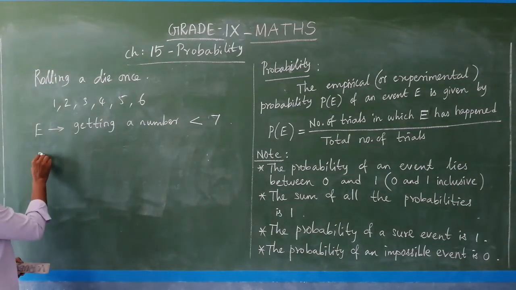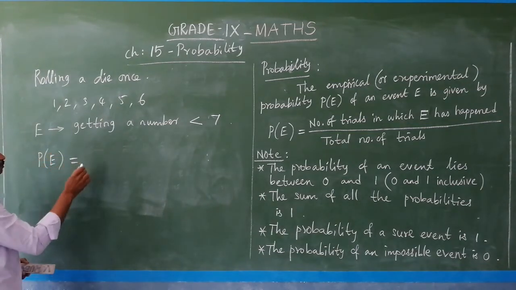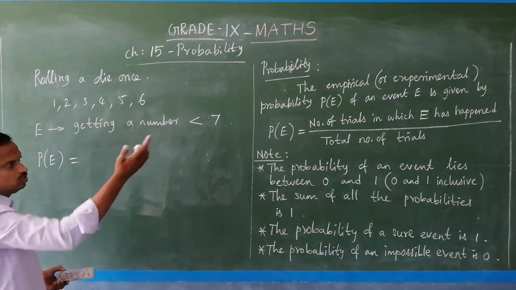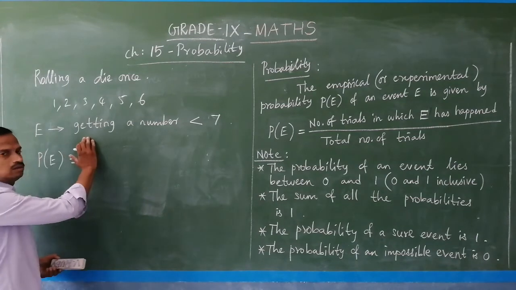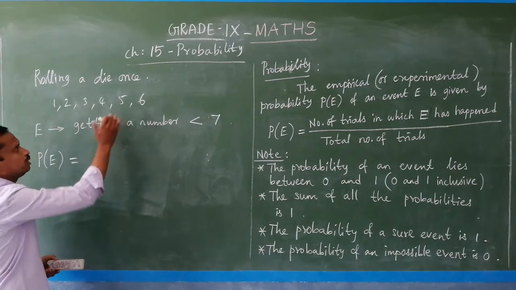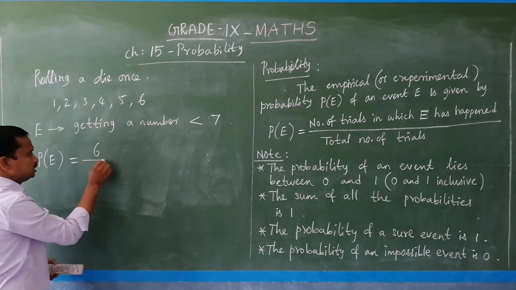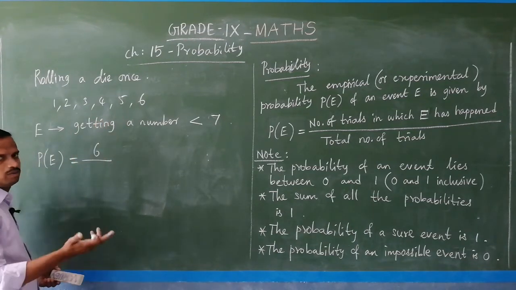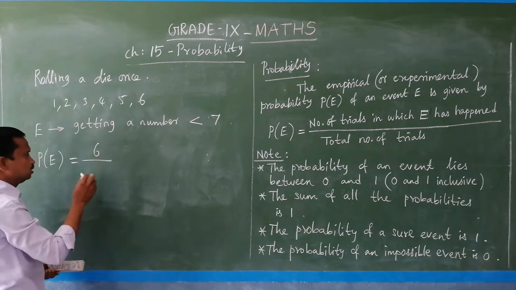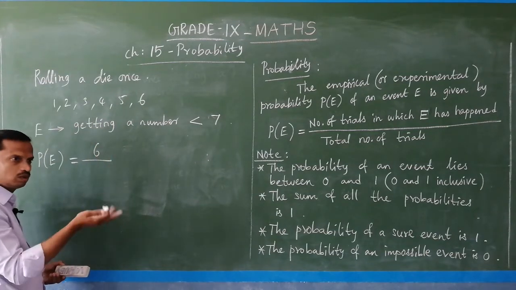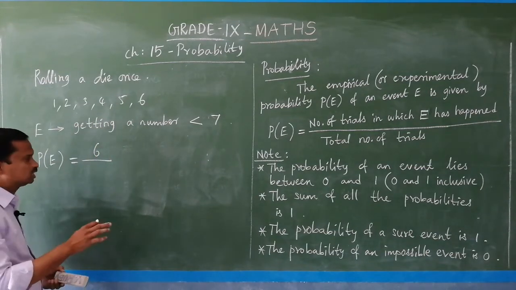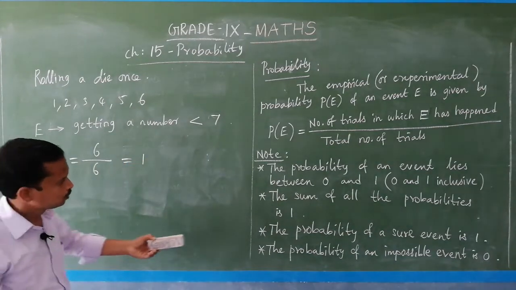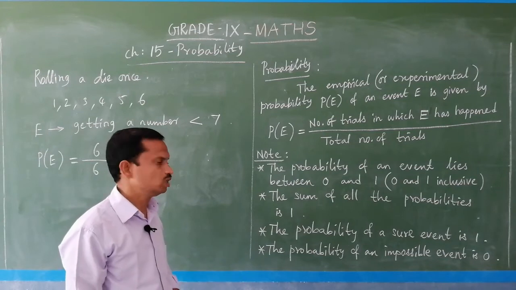So the probability of this event is, okay, the number of favorable outcomes, that means the number of trials in which E happened. For this event to happen, all these may occur. So that is also 6. We have to count the favorable outcomes, 1, 2, 3, 4, 5, 6. So 6. And the total number of possible outcomes of that experiment is also 6, so you get 1. So this is the best example for this point. The probability of a sure event is 1.